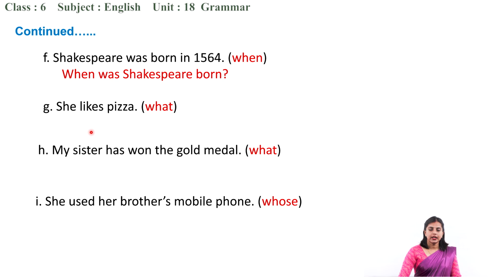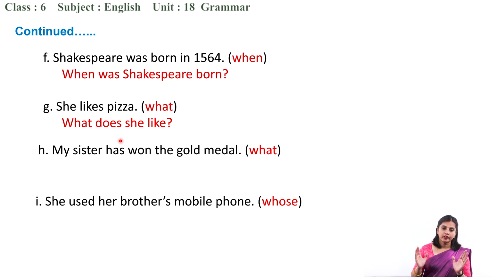Alright. Next is, she likes pizza. What? Okay. What does she like? Pizza. You should keep in mind, whatever WH question you use, while making the question you have to make that information missing.